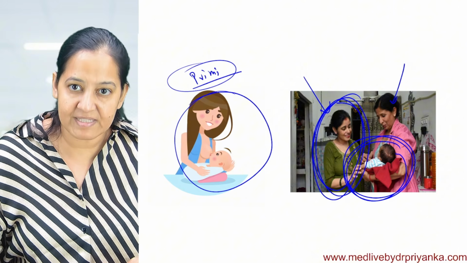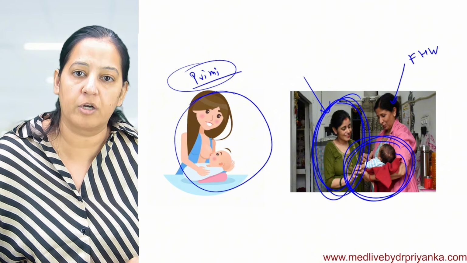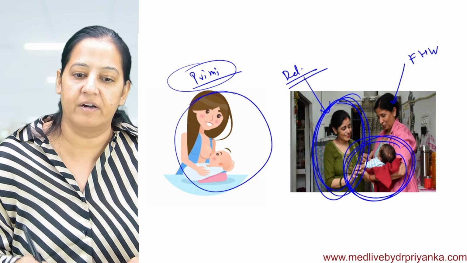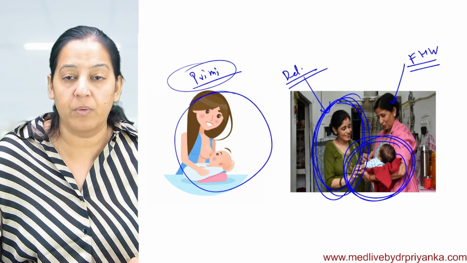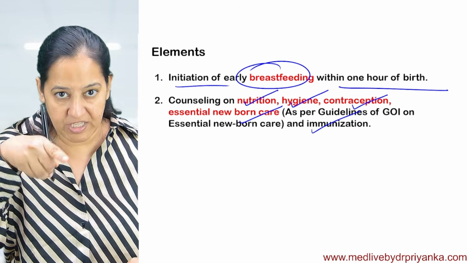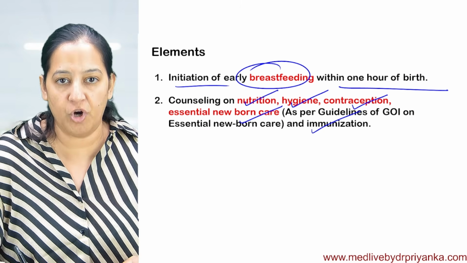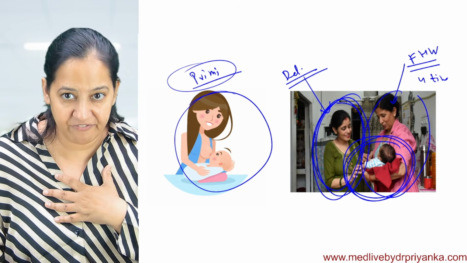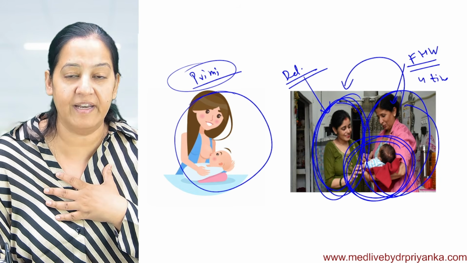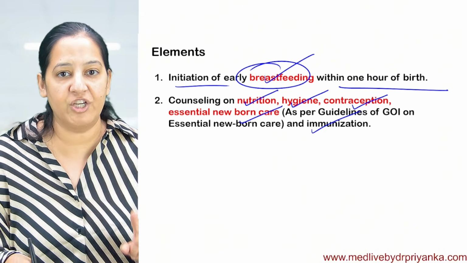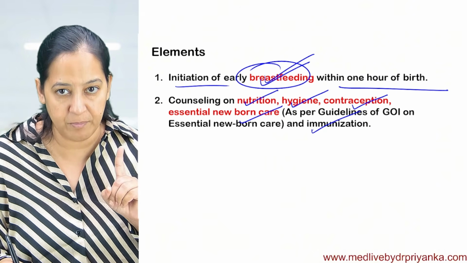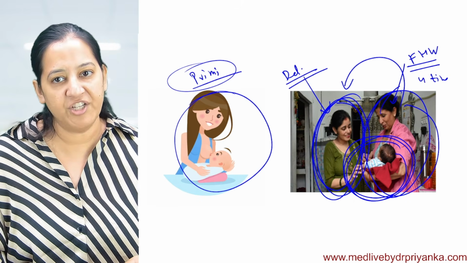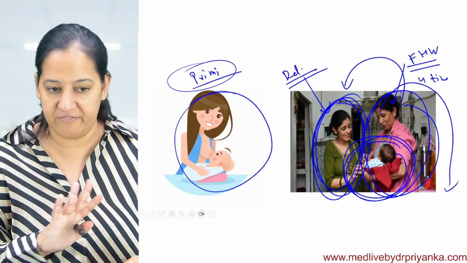So we will send the female health worker to the home of this lady who just delivered, 4 times, to do these 2 jobs. This is the element to ensure breastfeeding. So I'm a doctor at my PHC. I will send the female health worker to the home of this lady, and she will make sure that breastfeeding is started, proper immunization is done, nutrition, hygiene, and contraception are addressed, and she will report at the PHC that everything is done.